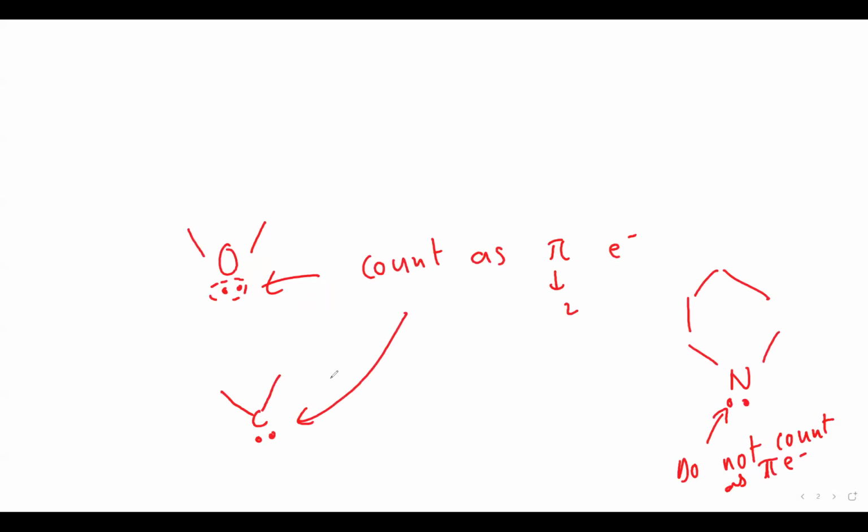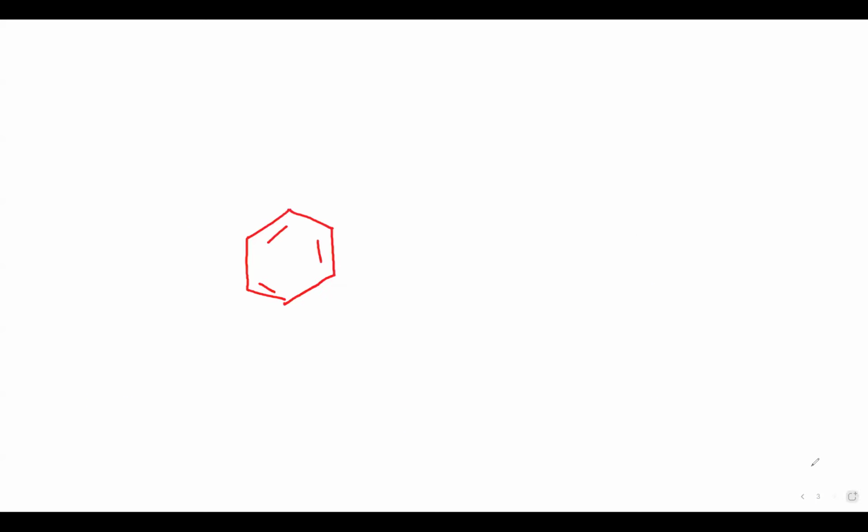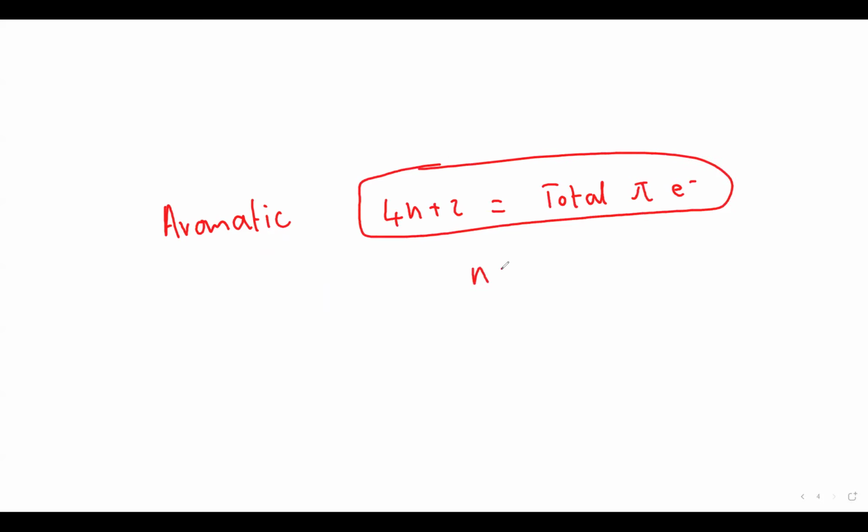For aromatic, beta, whenever we do aromatic, I'll write it here: 4n+2 is equal to the total pi electrons in the structure, and after solving this, n should be a whole number, then it is aromatic.